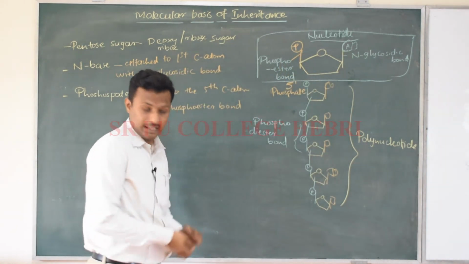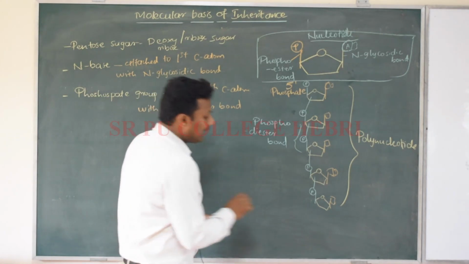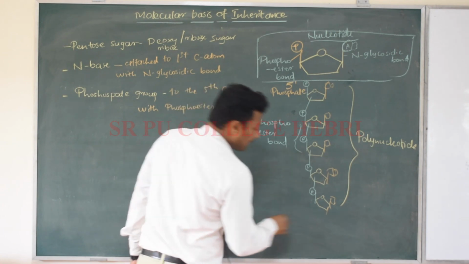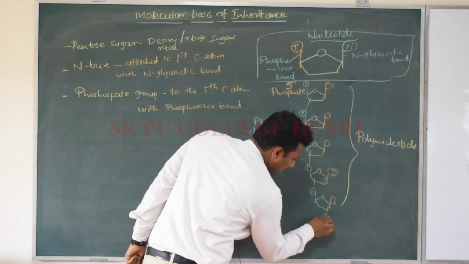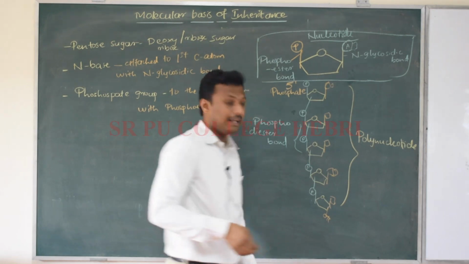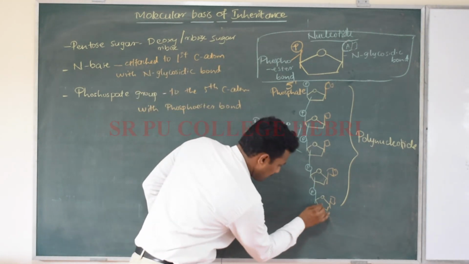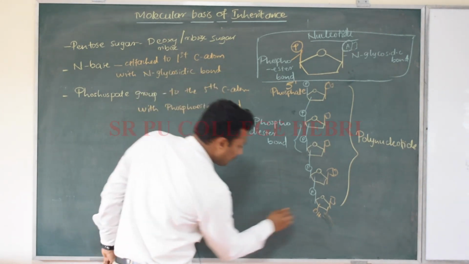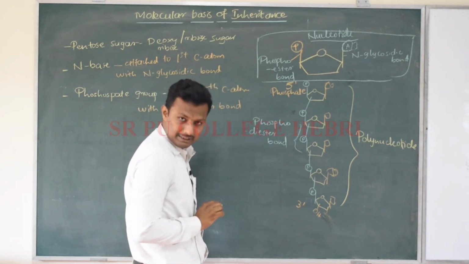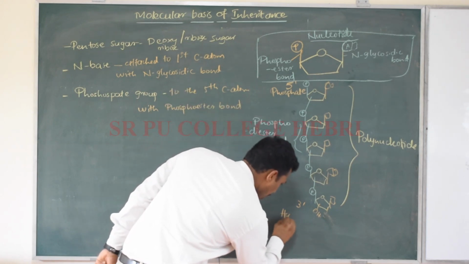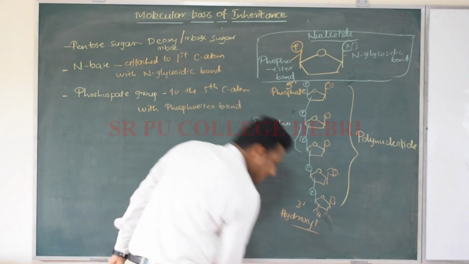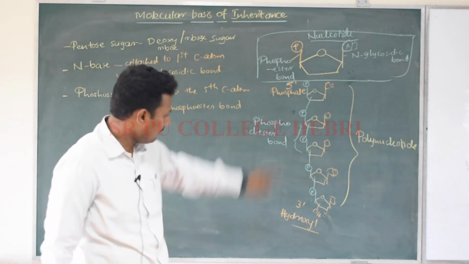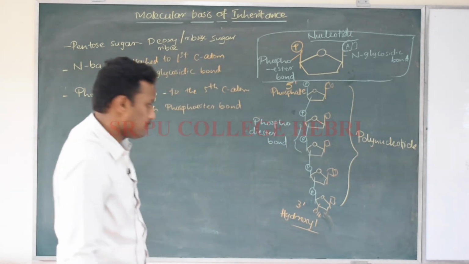Similarly you see the other end. What will be there? The third carbon atom will be free. Sorry, not this one, this one. The third carbon atom is not attached with the phosphate group, and that is why this is called the 3' OH group, or 3' hydroxyl group. Yes, so this is how a polynucleotide chain is formed.